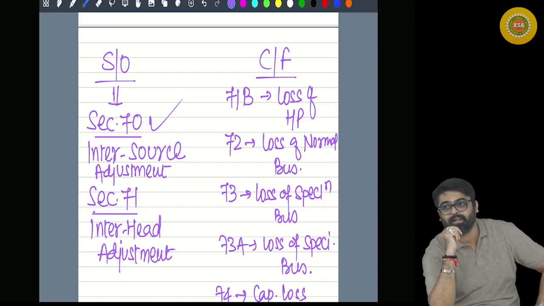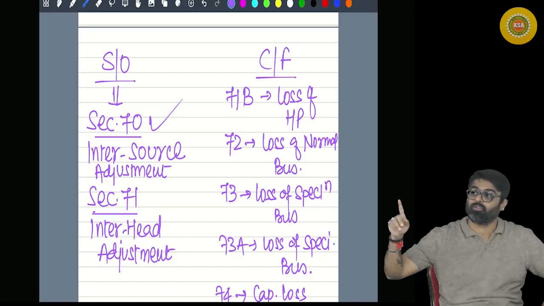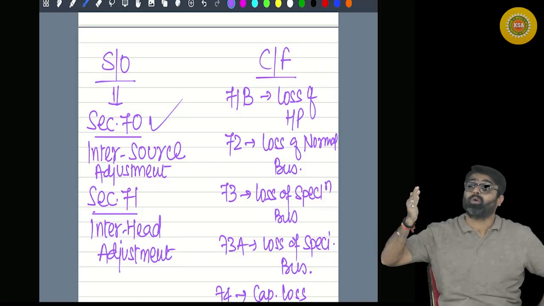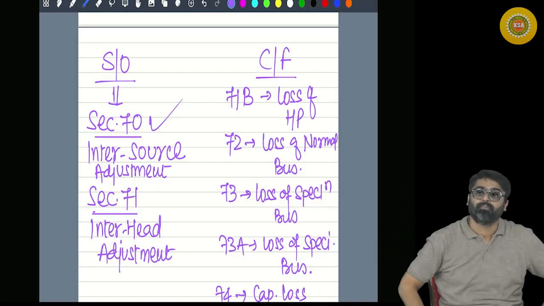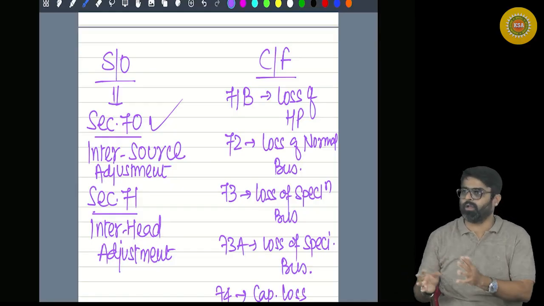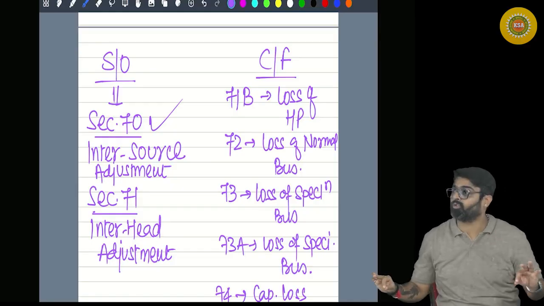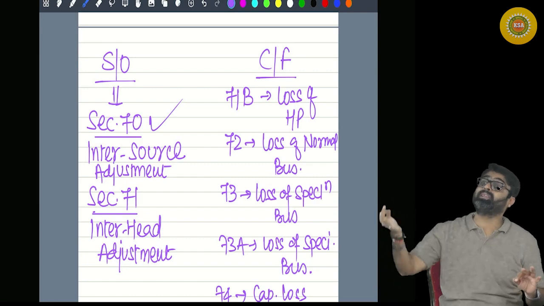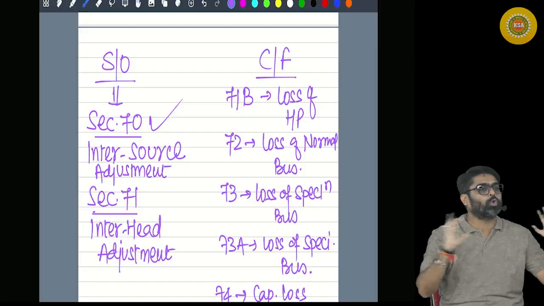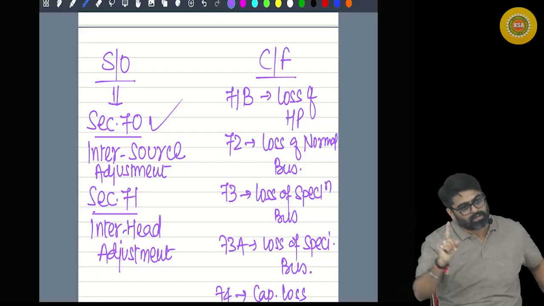Forget about salary. Come to the second head, which is the house property head. How many house properties can you have? Multiple properties you can have. Can you have loss of any house property? The house property can be LOP, it can be SOP, it can be DLOP. Loss of any house property can be set off within the same head against the profit of any house property. No restriction. Second head, done.